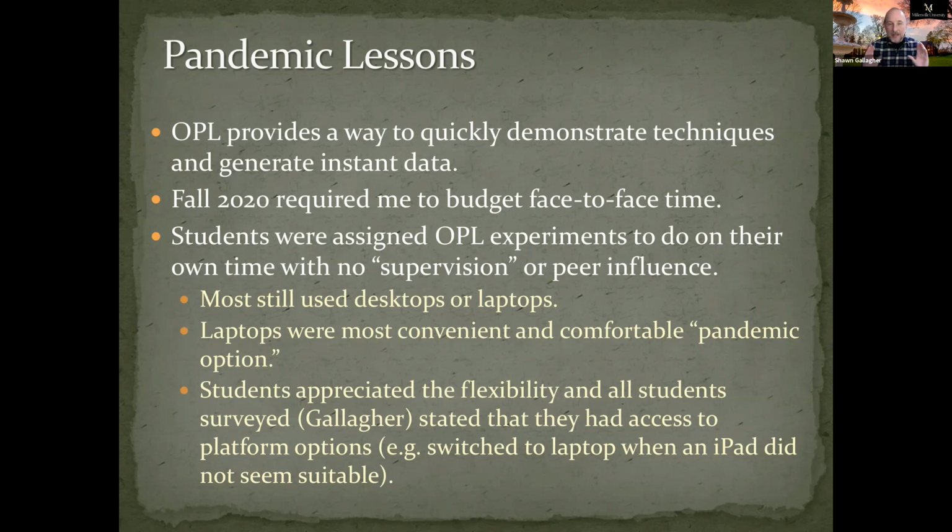Before the pandemic, we would do our Opal lessons in the classroom where you would have a somewhat controlled environment. Everybody would be running the same experiment at the same time, so there was kind of an implied peer pressure to focus on the task and get things done. Students now were assigned the Opal experiments to do on their own time with no supervision or peer influence. So it was of great interest to me to see if the results that the students got when they were scattered to the four winds were the same results that I would see when they were in the classroom.